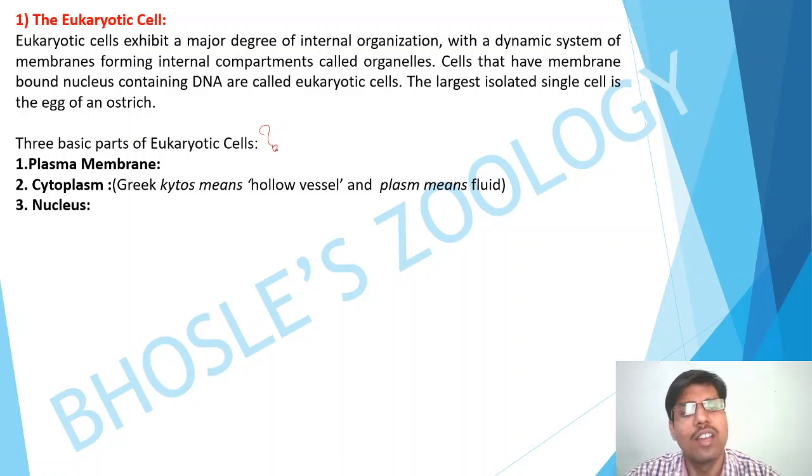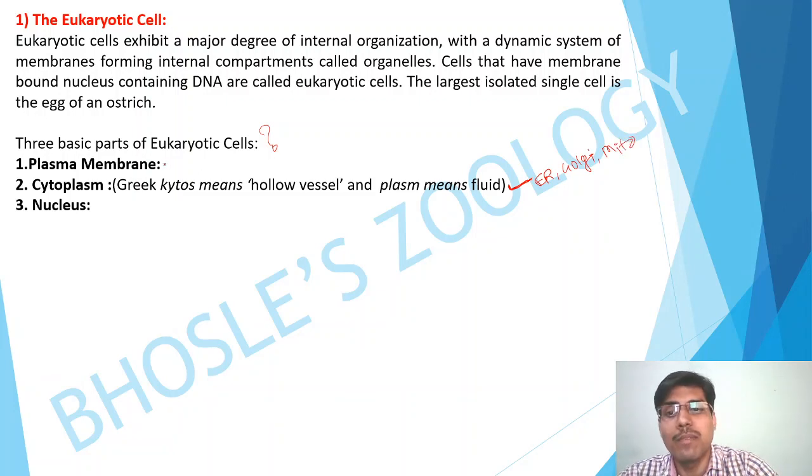Why? Because most of these organelles, whatever you name, endoplasmic reticulum, the Golgi, mitochondria, are located in the cytoplasm. And in the nucleus, the nucleolus is there, chromatin is there.